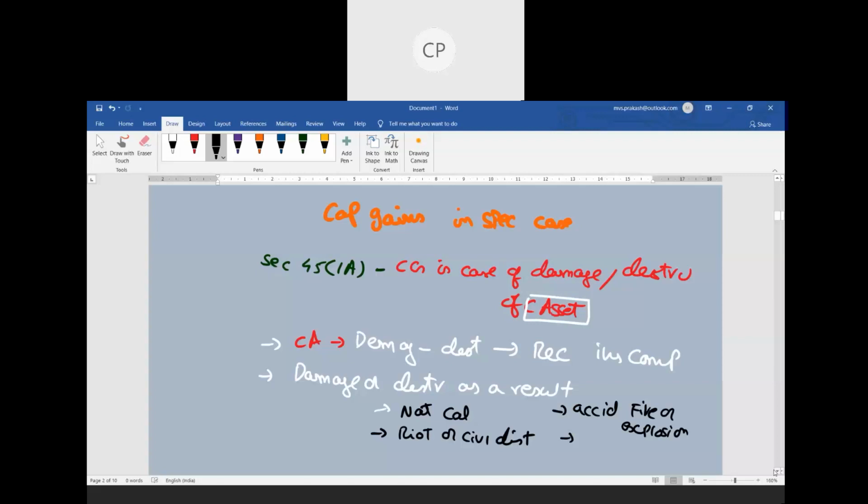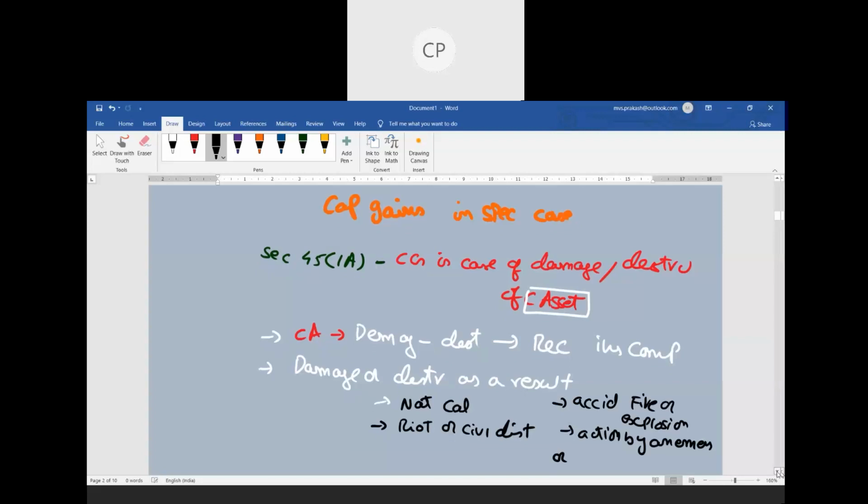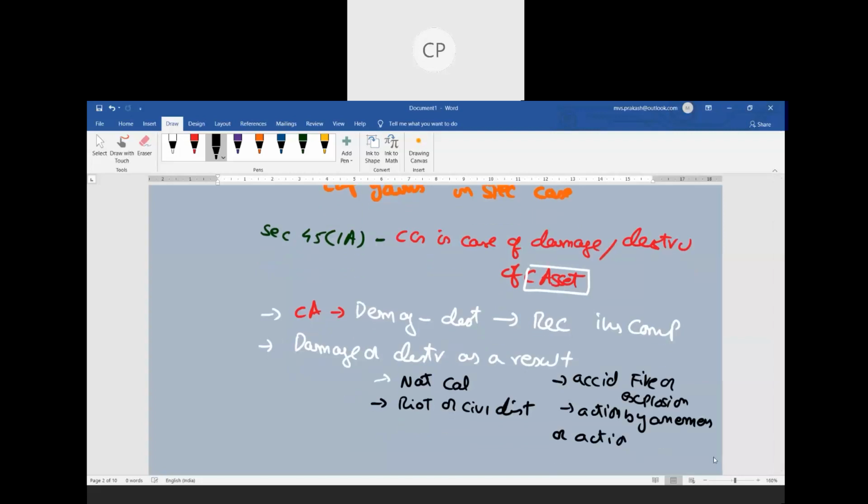Then the last one, action by an enemy. You are having your enemy and that enemy is entering into your place and he is doing some sort of damage to your capital asset, that's what is something called as action by an enemy. Or the next point says action taken in combating an enemy.